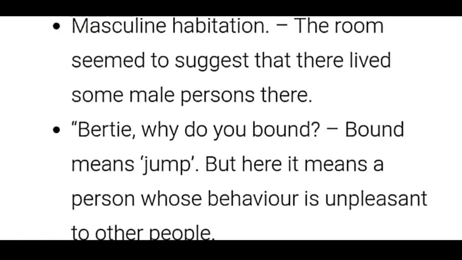Third phrase, Bertie, why do you bound? Bound means jump, but here it means a person whose behavior is unpleasant to other people. So that's the third phrase, children.